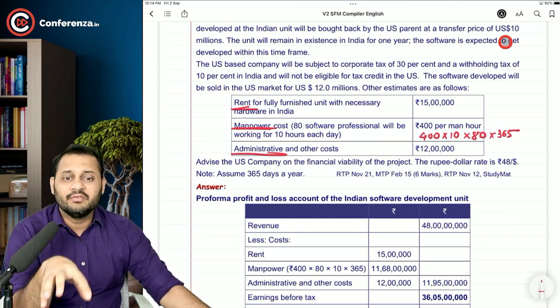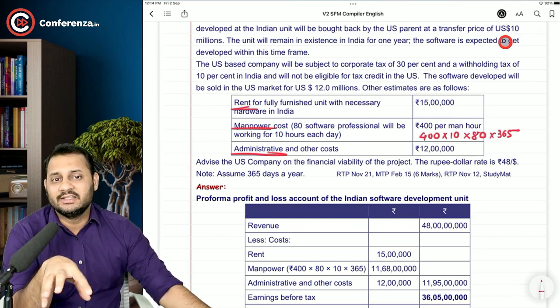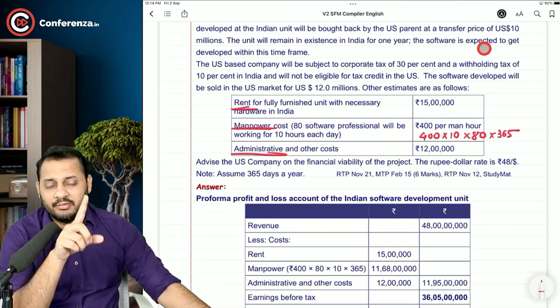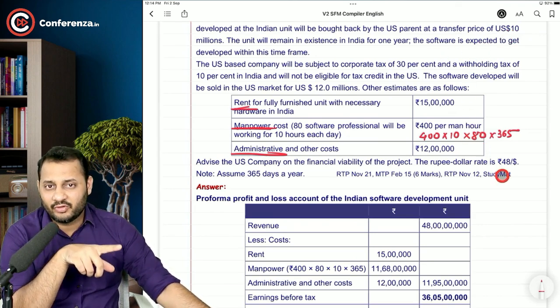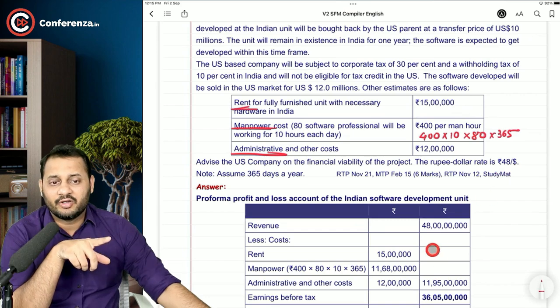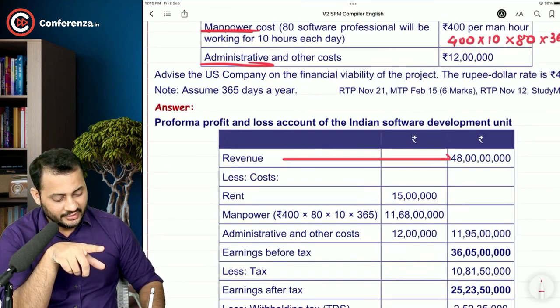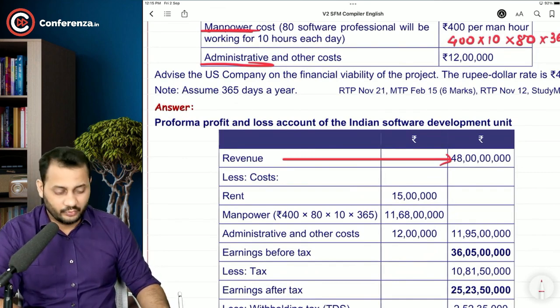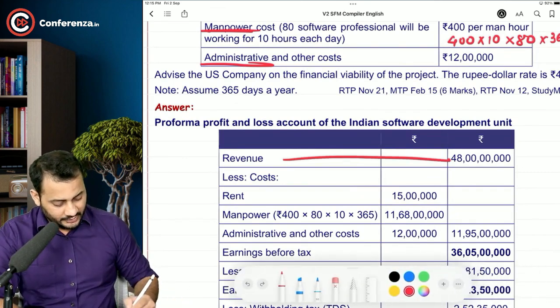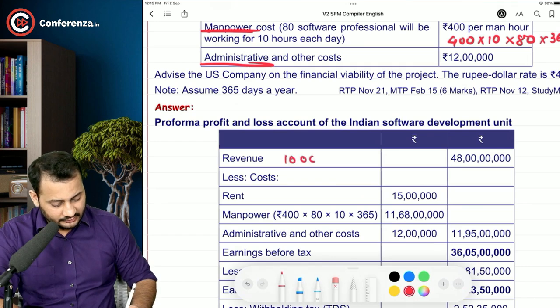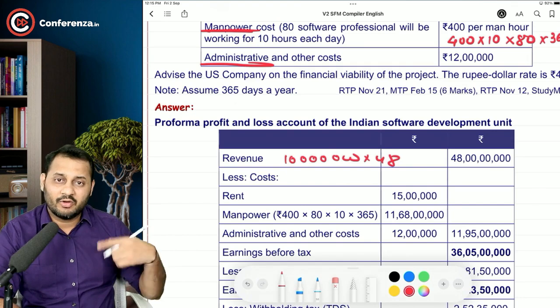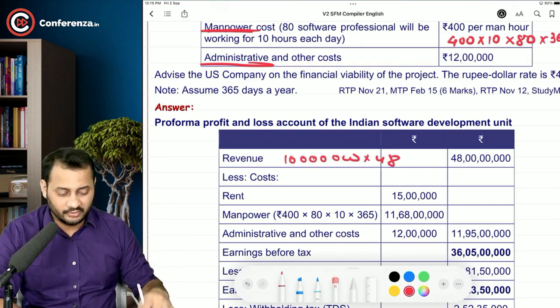So the Indian unit will have to pay the tax on the sales of $10 million. That 10 million, when multiplied with 48 rupees per dollar, will give 48 crore rupees. So this is going to be the revenue for the Indian unit, 48 crore rupees. It will be calculated like 10 million into 48. So this is revenue, and out of this revenue, all the expenses will be borne by the unit.